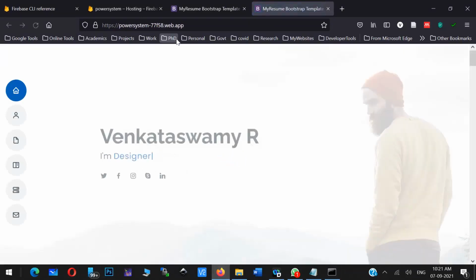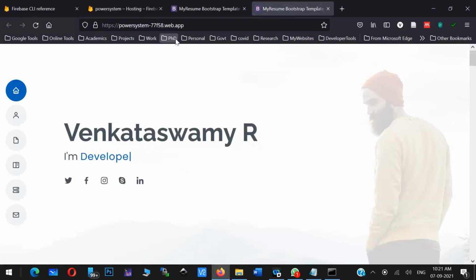Similarly, you can deploy any kind of dynamic website in Firebase. Is that clear?